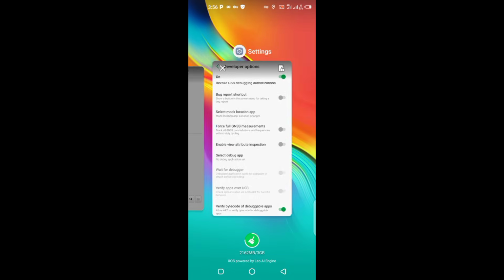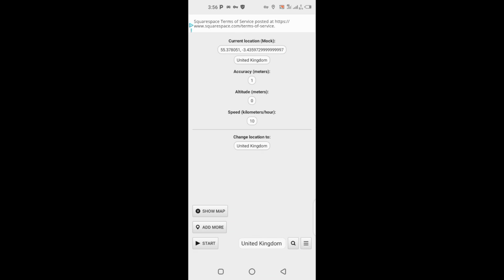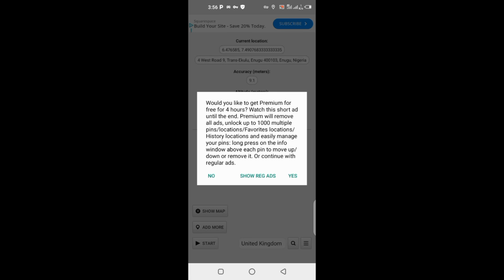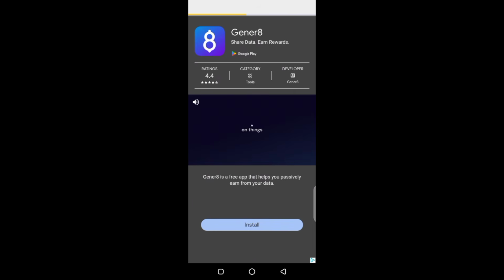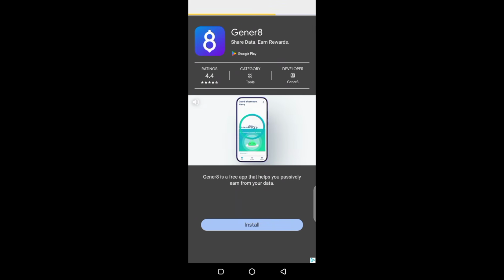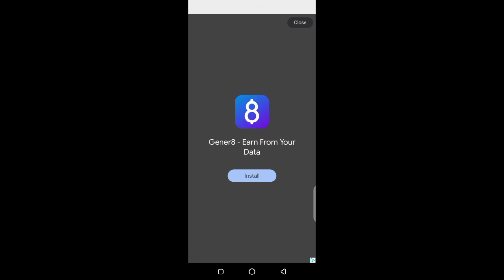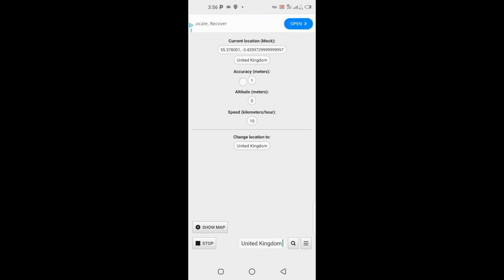Now come back to location changer and click on start. Click on show reward ads again. It is going to display some ads. Let me reduce this volume. So after watching, you click on close. As you can see, we are now connected to UK while we are in Nigeria.